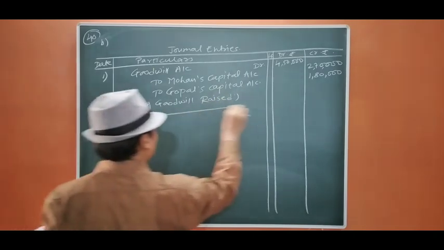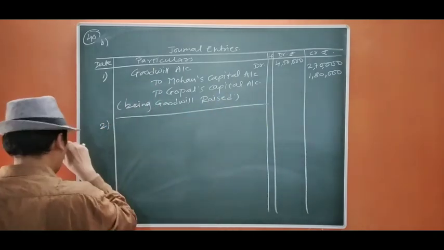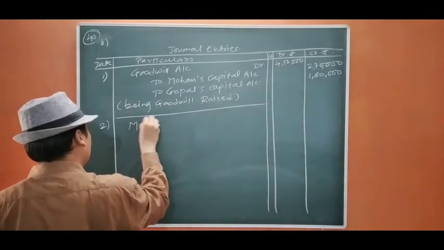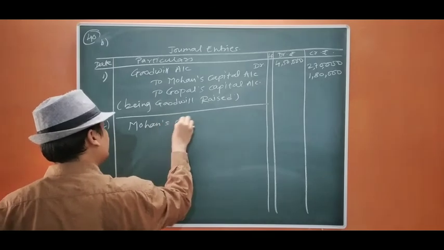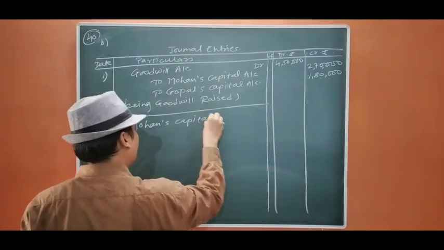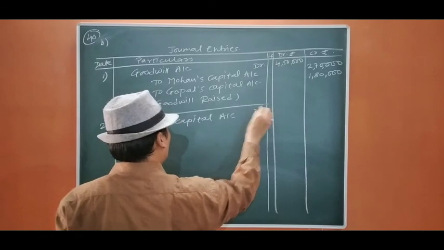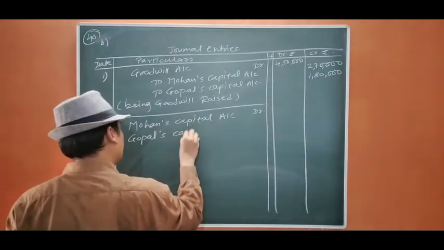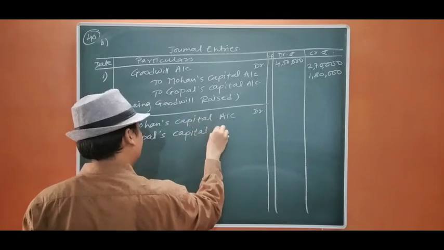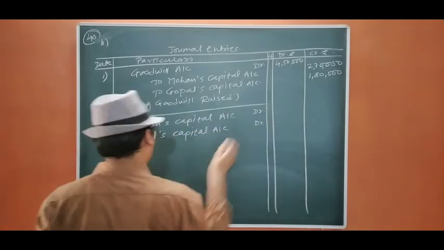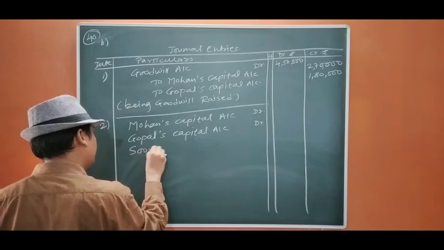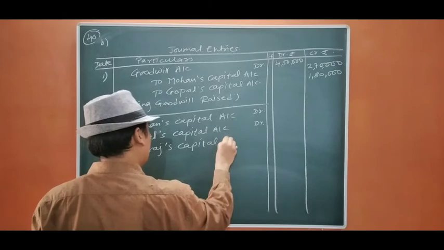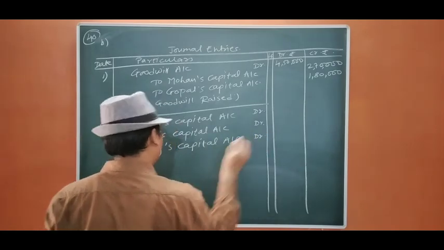Okay. Second item, we are going to write off the goodwill. So all three partners will be debited. So Madan's capital account debit, Gopal's capital account debit, Suraj's capital account debit to goodwill.